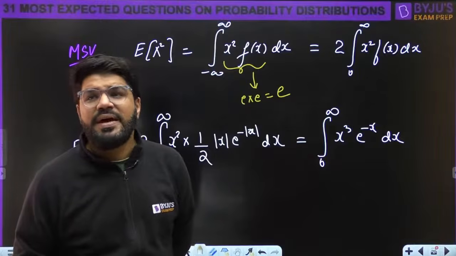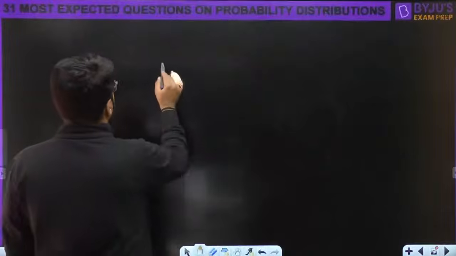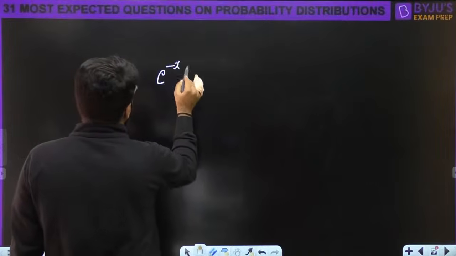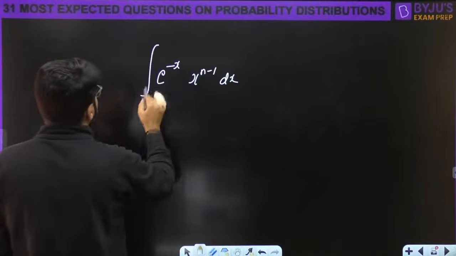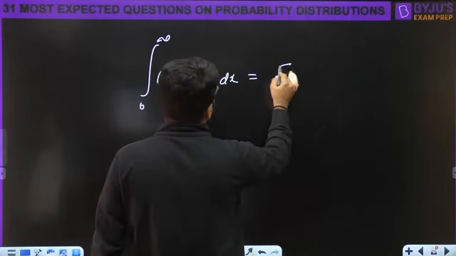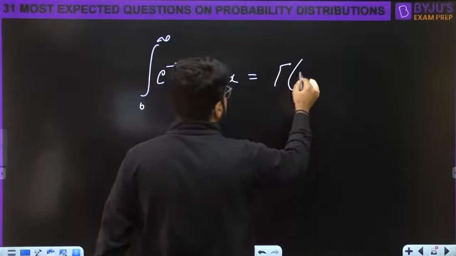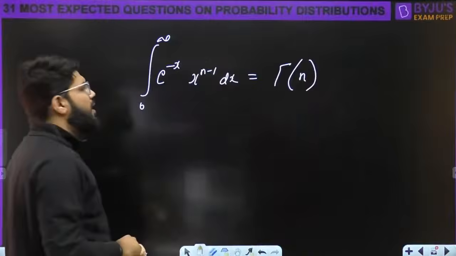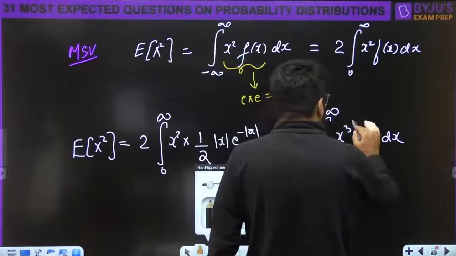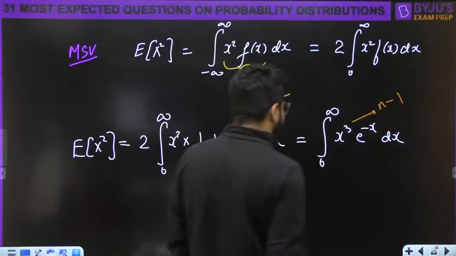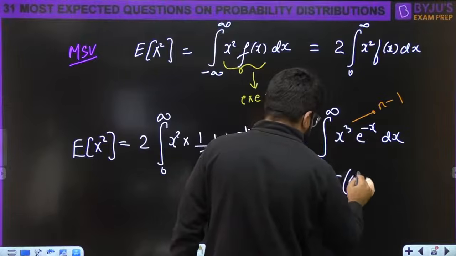Integral x power n minus 1 e power minus x dx, what form does it have? Integral from 0 to infinity of e power minus x times x power n minus 1 dx is known as the gamma function, gamma n. So here, treating n minus 1 as 3, n becomes 4 and this is gamma 4.